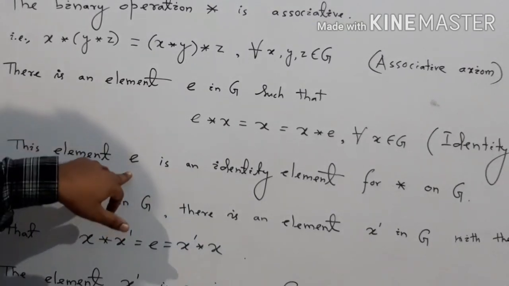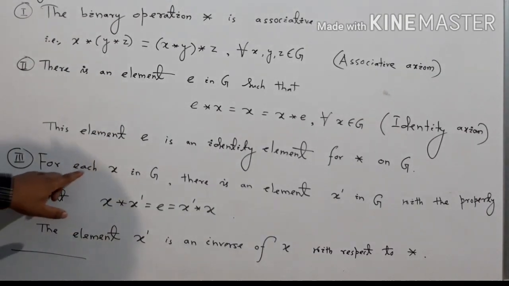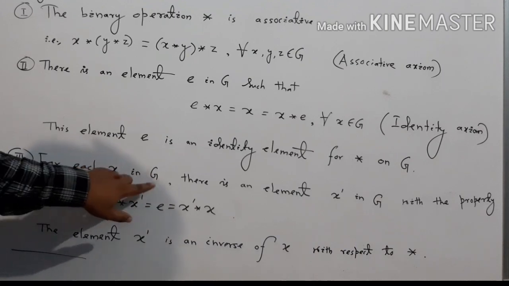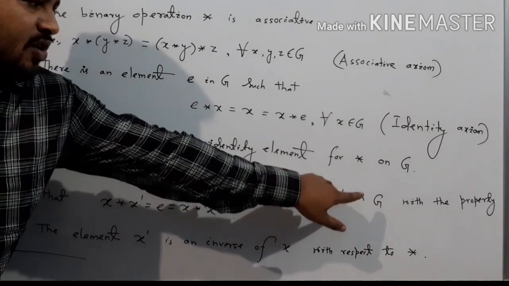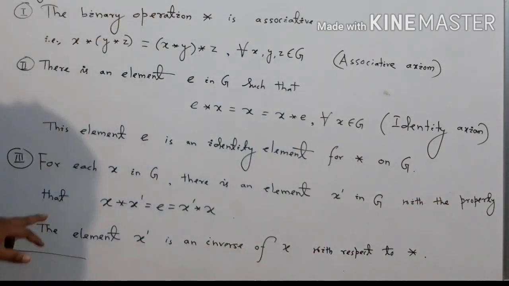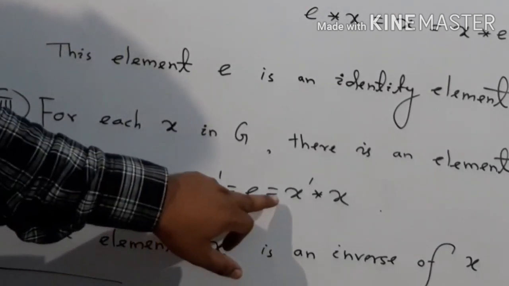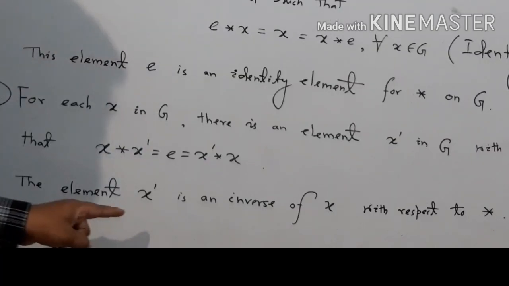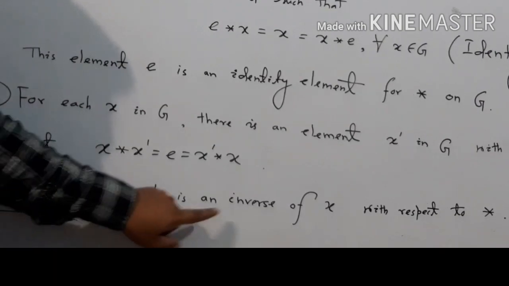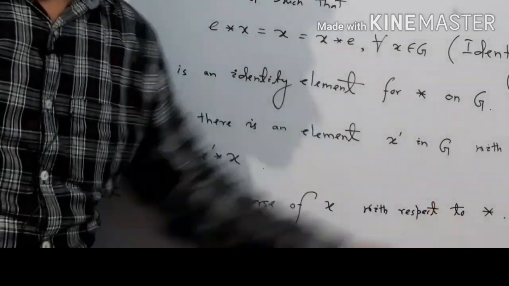Here the element e is an identity element for star on G. Third condition, for each element x in G, there is an element x dash in G with the property that x star x dash equals e equals x dash star x. Here the element x dash is an inverse of x with respect to the binary operation star.